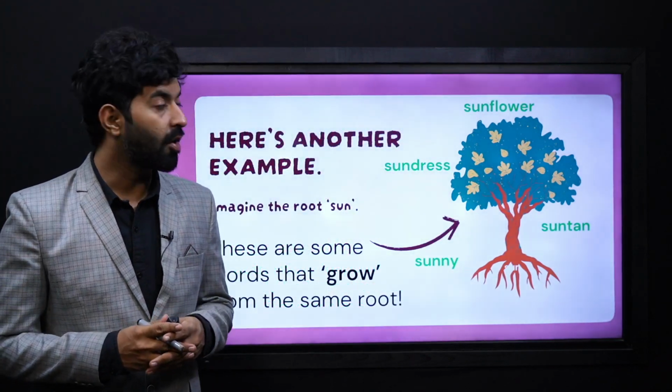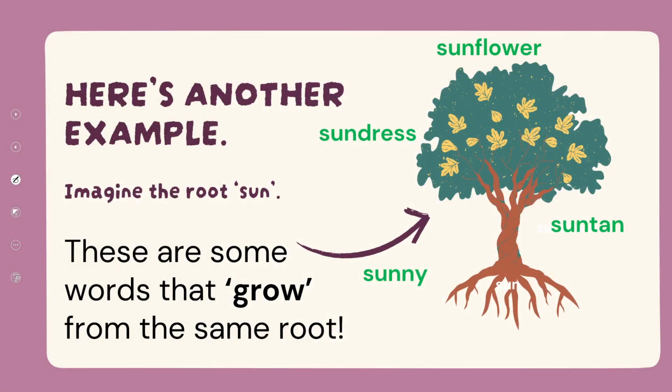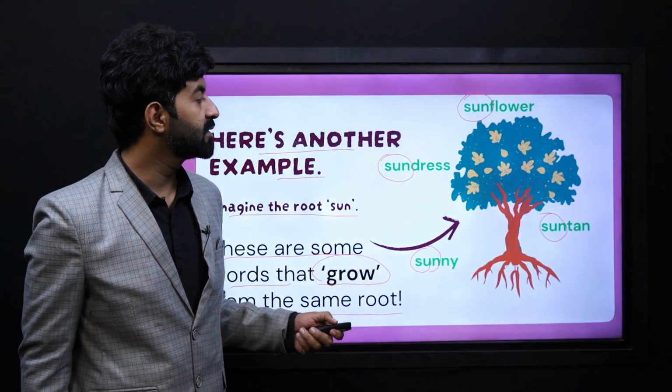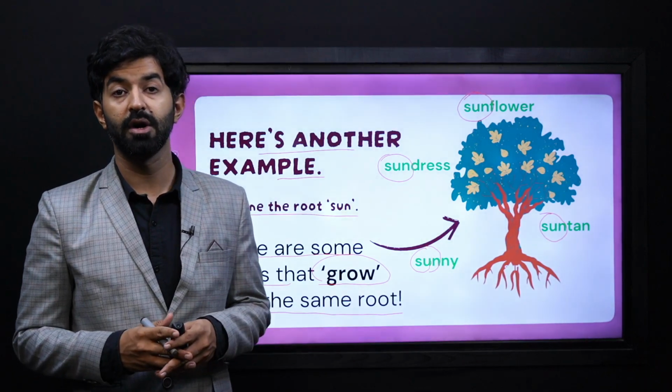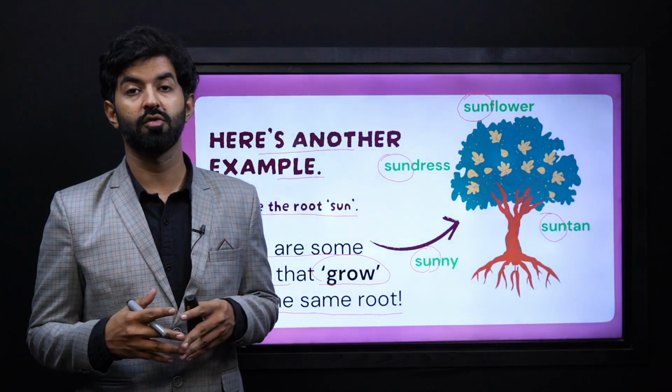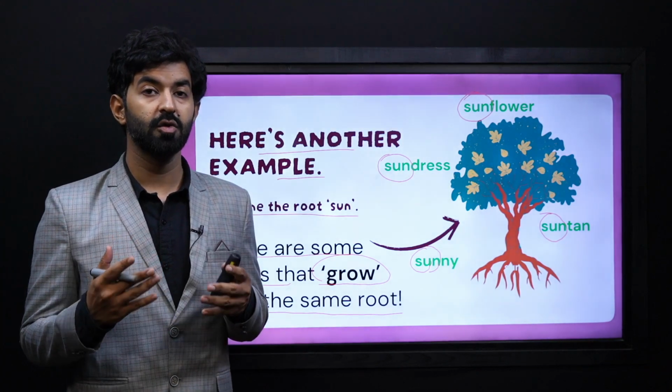Now, let's move on. Let's look at another example. Imagine the root sun. As we can see over here, this is coming over and again. Why? Because it's a root word. It's a root. These are some words that grow from the same root. So with the root word sun, we can make words like sundress, sunflower, suntan, and the word sunny. Now, this is also possible for you to make more words and to form words by using this same technique.